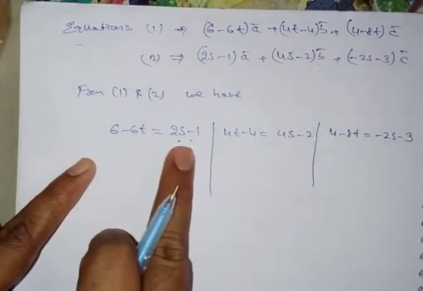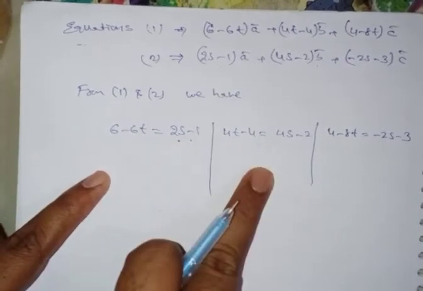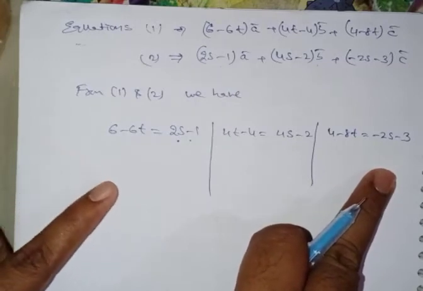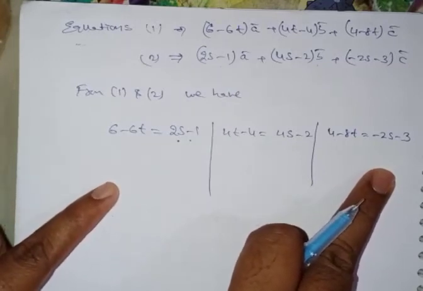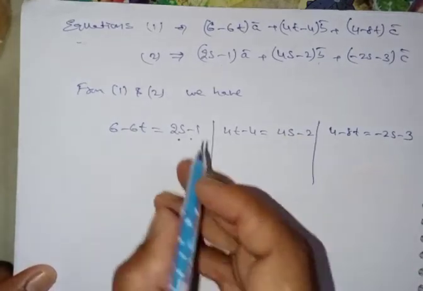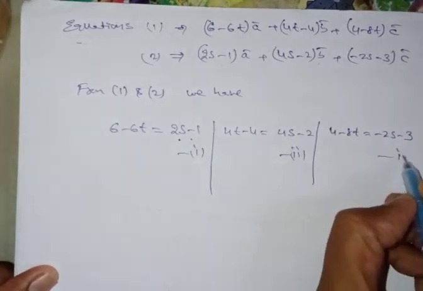Here only t and s are there, therefore you can take any two equations and solve them and substitute into the third one. You get the same intersection of the line equation. Therefore I can take equations 1 and 2, 3.